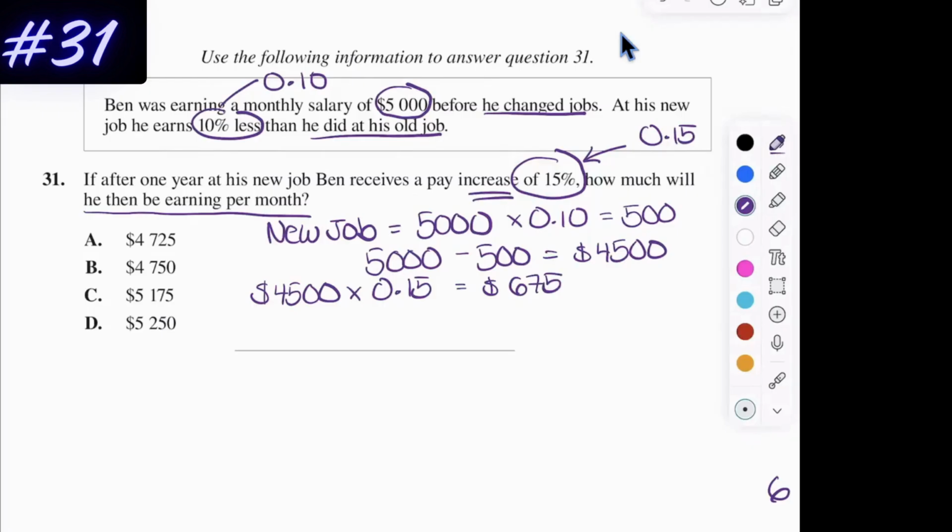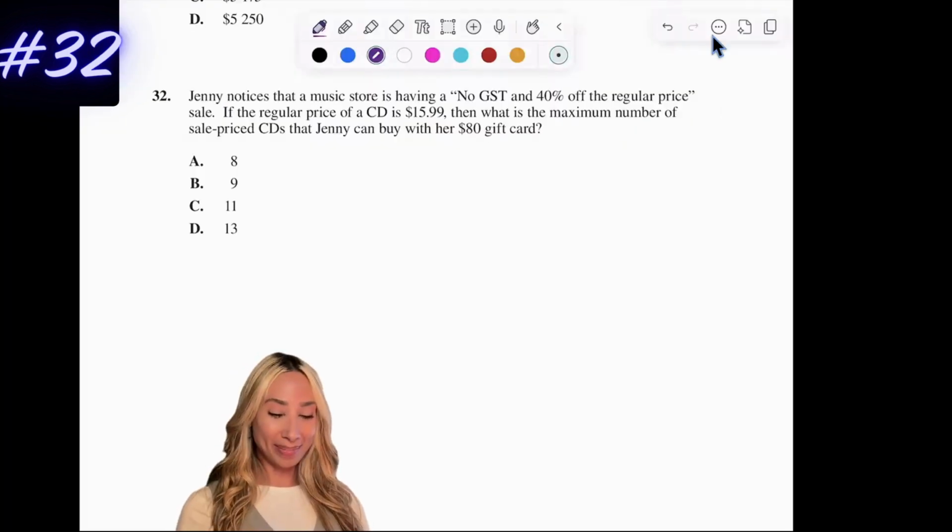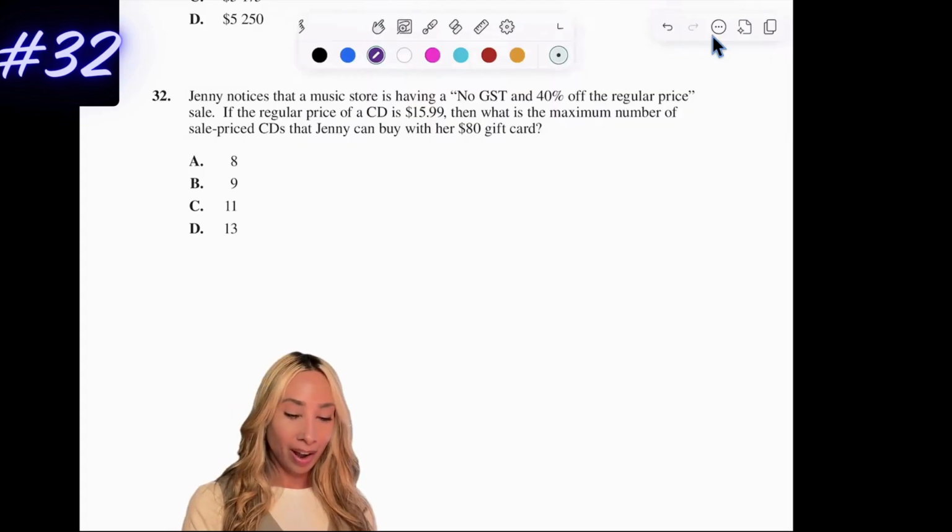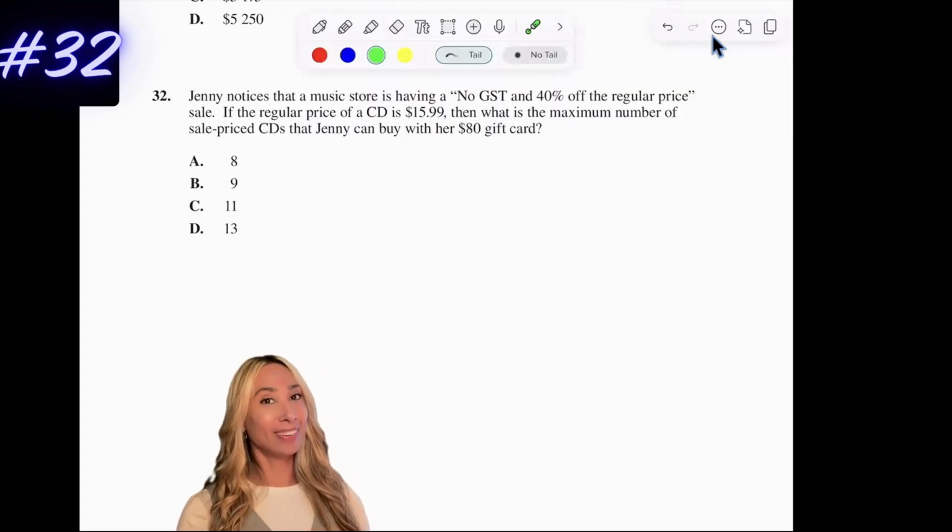So now we're going to put these amounts together to get his total. So when I add those up, I'm going to get 5,175, which is C. All right, so I do love this question. It's got my name in it, so, even better. I'm also realizing how dated the question is because it is talking about CDs.